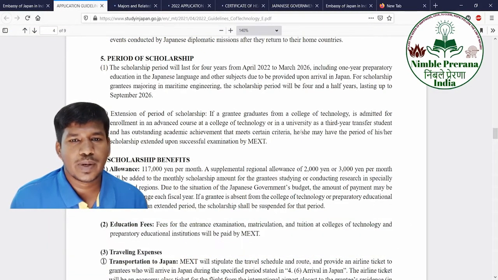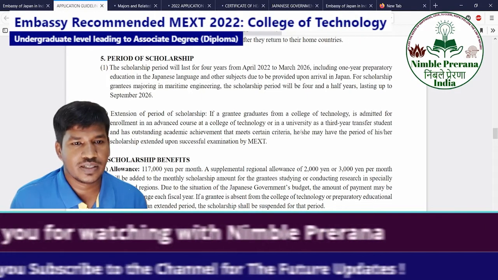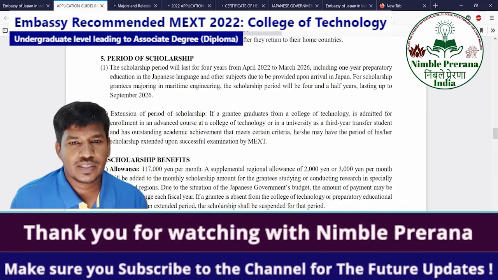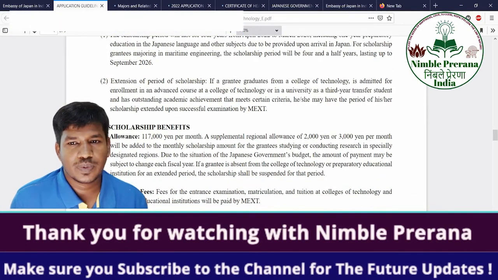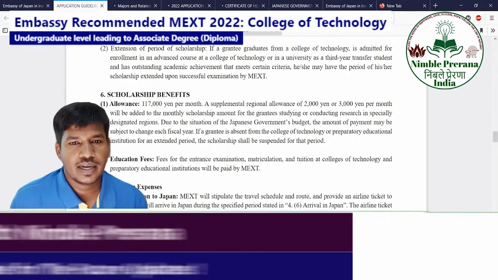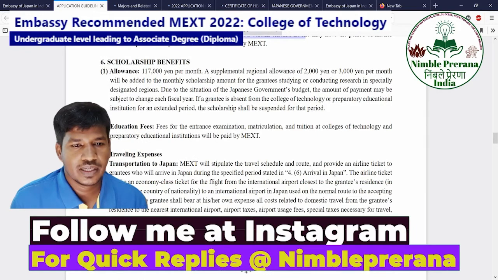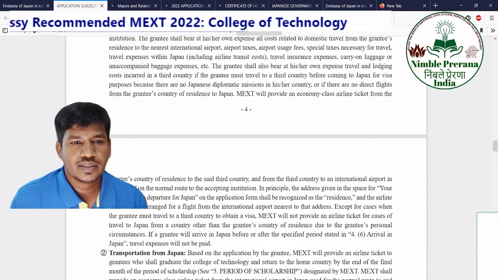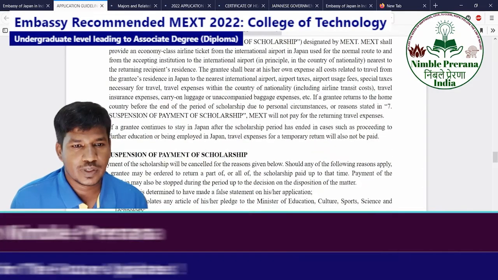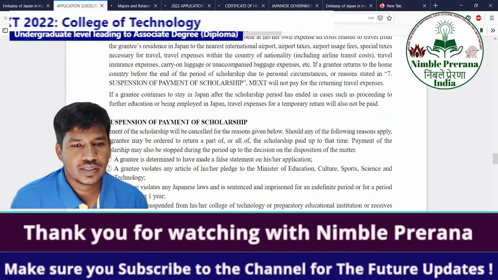Period of scholarship, as I said, is from April 2022 to March 2026, and another 6 months for maritime engineering. Extension of the period of scholarship is possible. Outstanding academic criteria, so you need to remember that. And then traveling expenses: they will be providing traveling tickets and transportation from Japan, suspension, other scholarship.